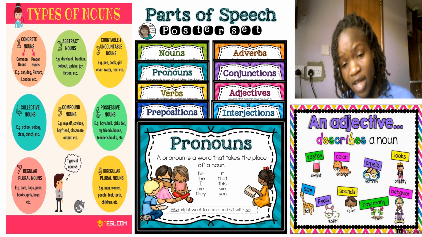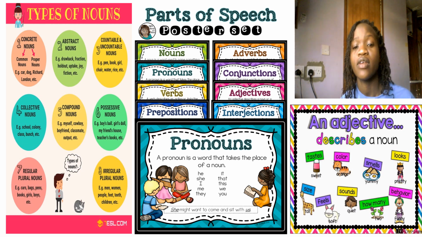The dog runs quickly. Mostly, most adverbs of manner have ly at the end.